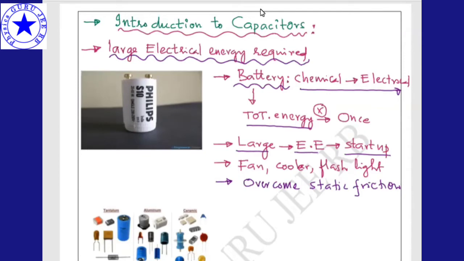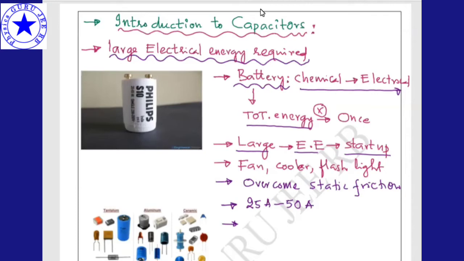For example, a camera flashlight requires 25 amps to almost 50 amps of current at a time. So to provide such huge electrical energy suddenly, capacitors are used. So what is the meaning of capacitor?